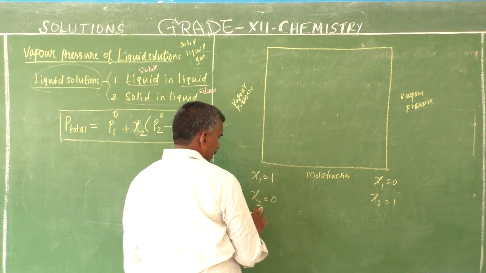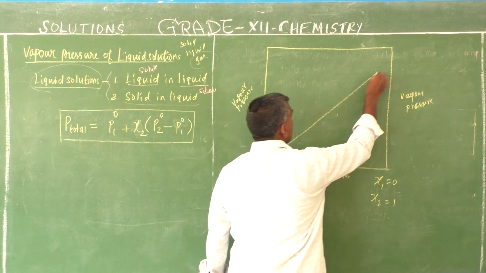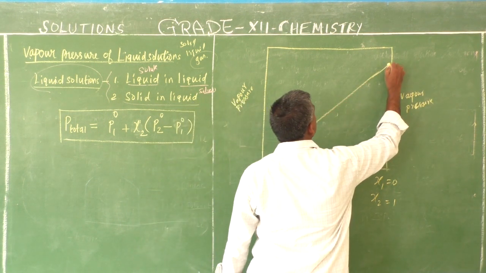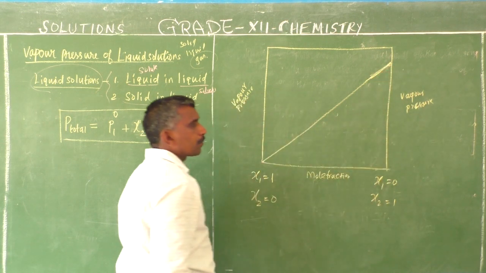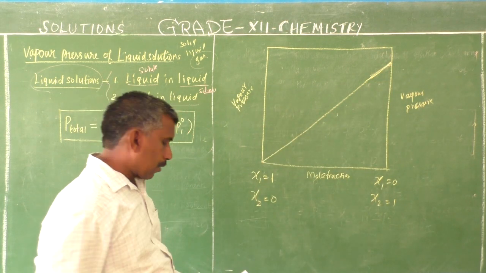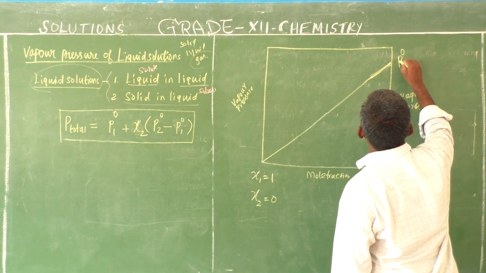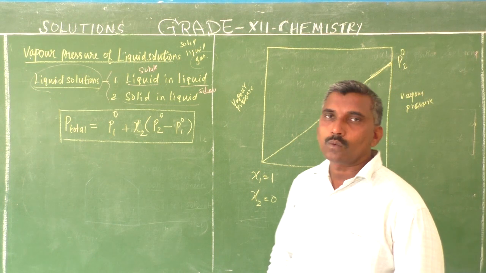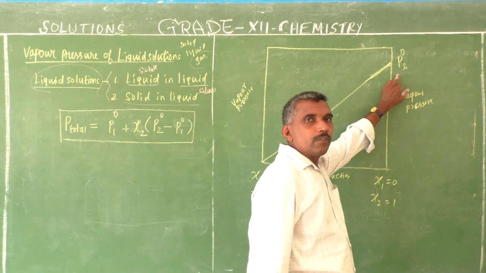Here component 2 mole fraction is 0. This is the component 2 vapor pressure in its pure state, not a mixture. Pure component vapor pressure. Component 2 is the solvent, the solvent's pure component vapor pressure.